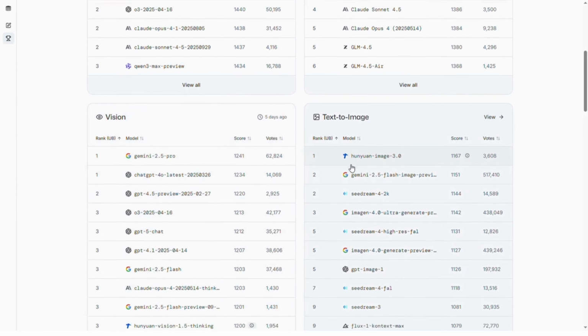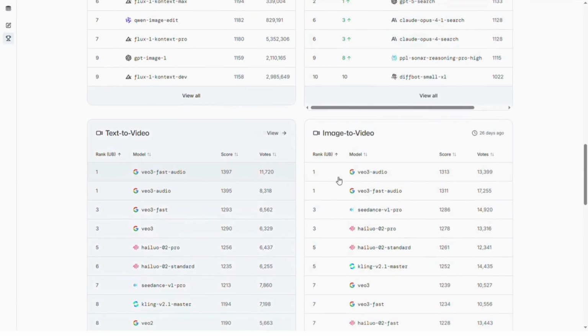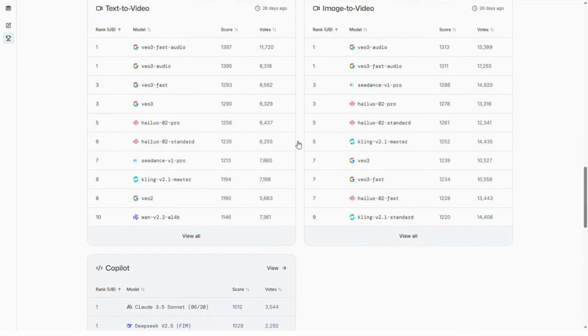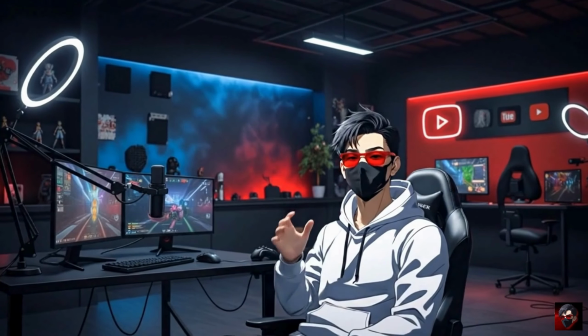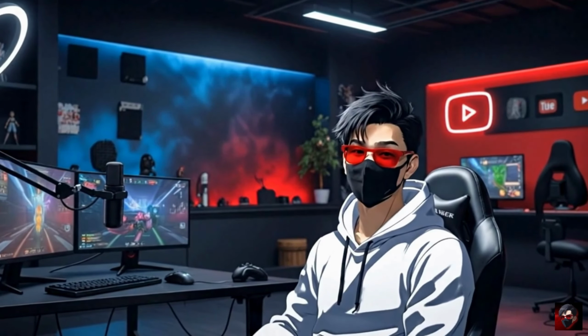So whatever task you wish to perform, such as coding, text to image, web search, you can choose the best in the class from the leaderboard to get the best results. But who ranks these models and why should you go with this leaderboard? Because these ranks are based on the votes of people like you and me.